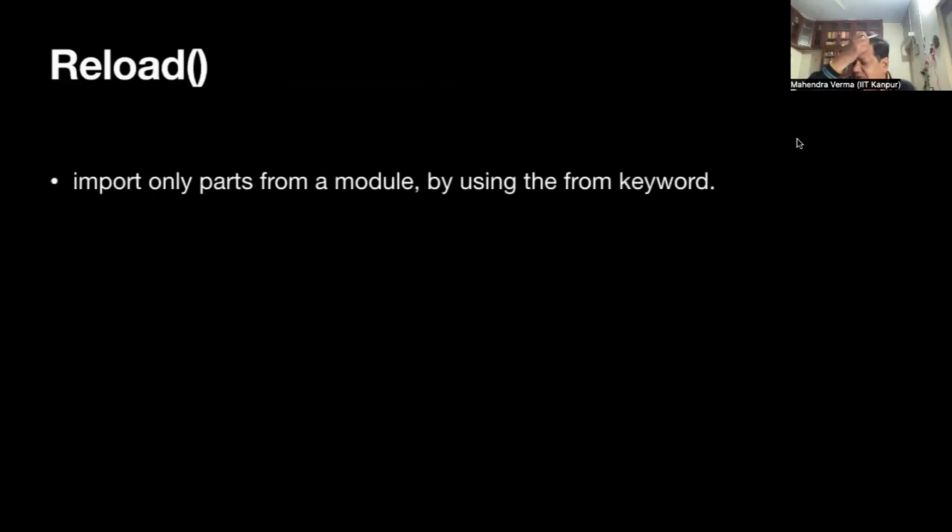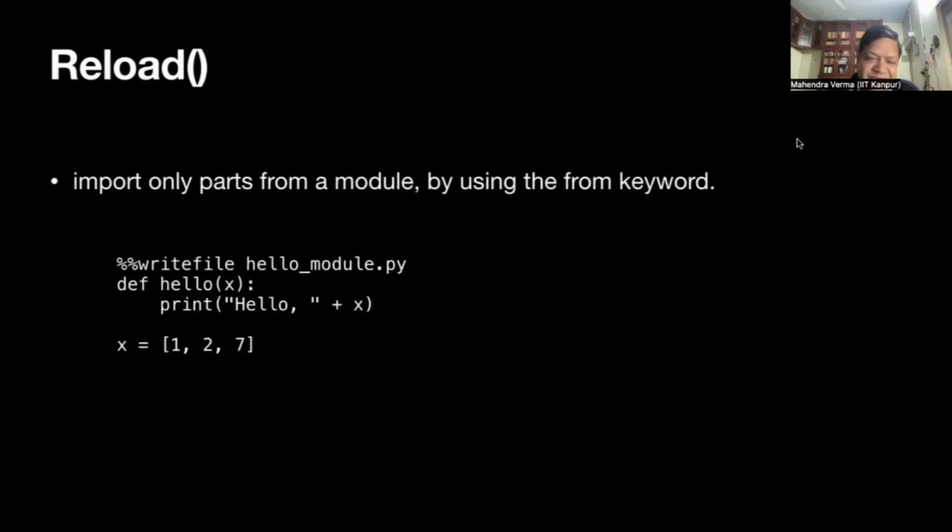So one more point. I imported a module, like this hello_module, and I ran it. But after some time, I make a change in that hello_module. For example, this X, I change to something else. So earlier it was 6, now it's 7. This function is the same, but this has changed.